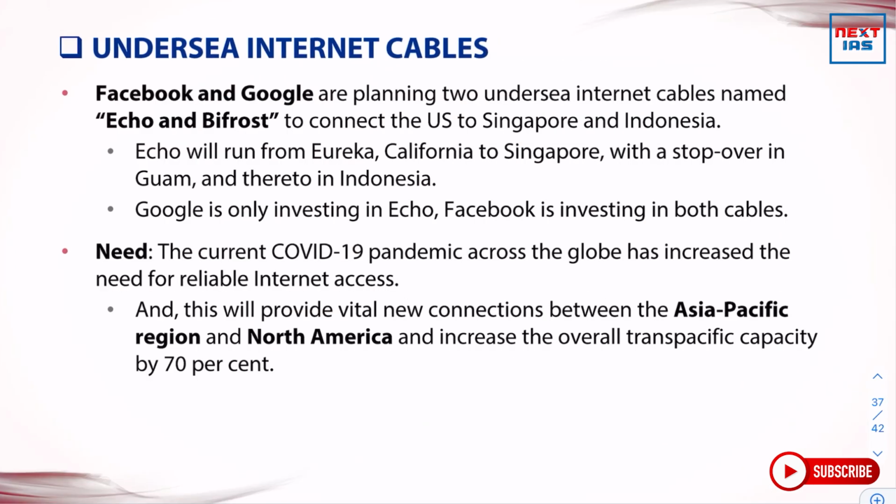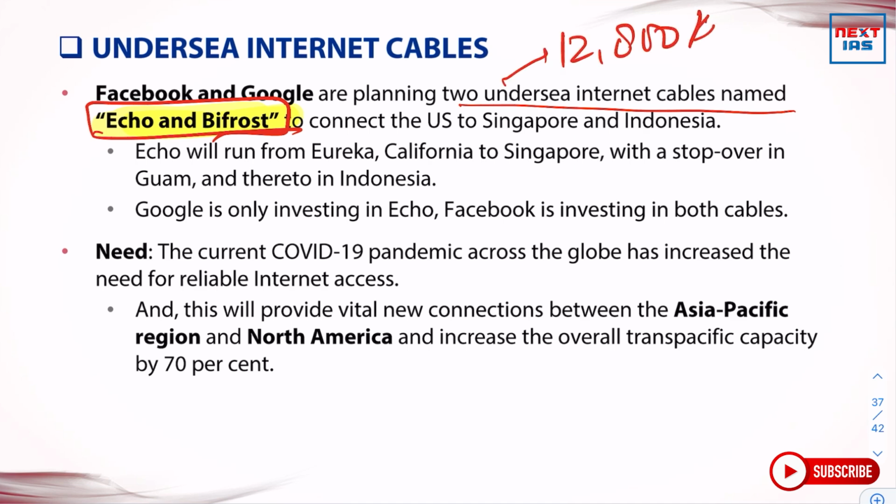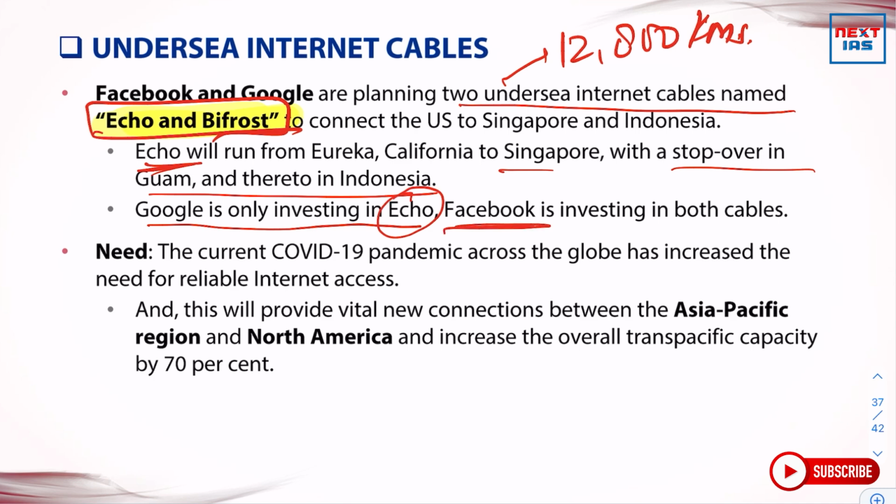Undersea internet cables. So why was it in the news? Facebook and Google are planning two undersea internet cables named Eco and Bifrost. You should be remembering these names, Eco and Bifrost, to connect the US to Singapore and Indonesia. So its length will be 12,800 kilometers. Eco will run from Eureka, California to Singapore with a stopover in Guam, and there too in Indonesia. Google is only investing in Eco, whereas Facebook is investing in both the cables.